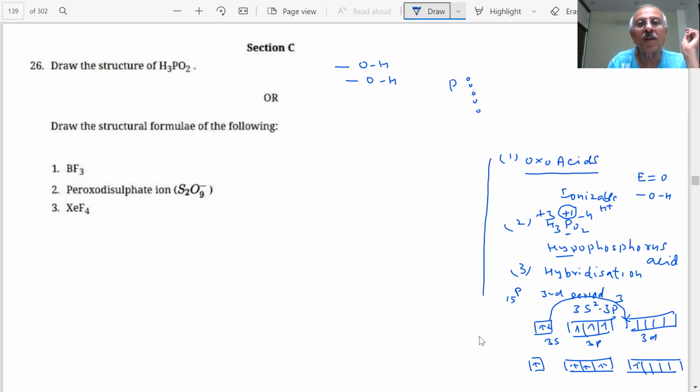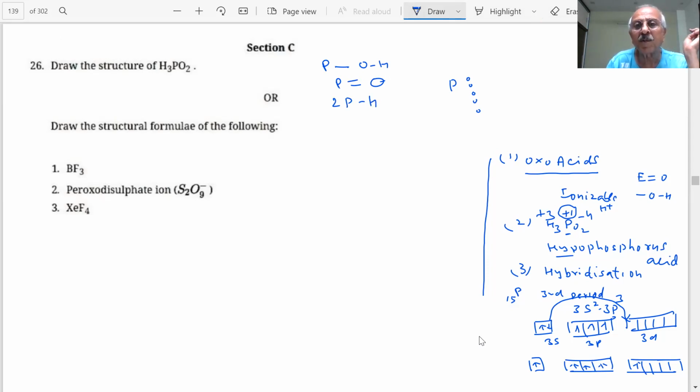H3PO2. But if we make 2 OH bonds, then where is the P=O bond? So what will happen then? What can we have, students? One P-H we can form. Then 1 P double bond O bond. And 1 P-H. How many P-H? 2 P-H will be there. So that is the story.